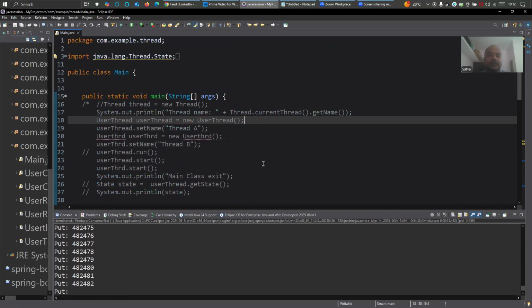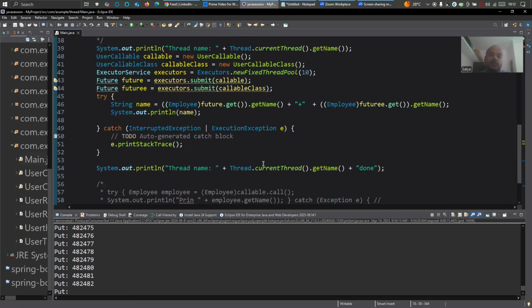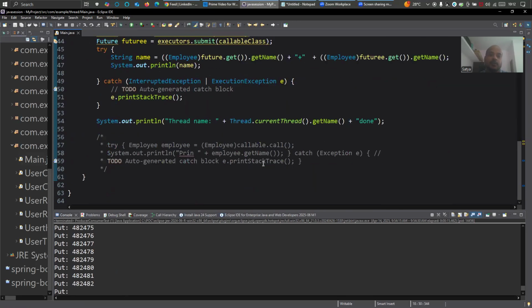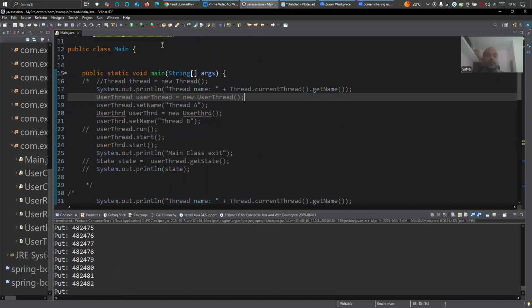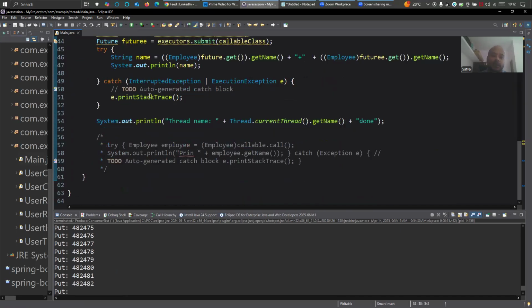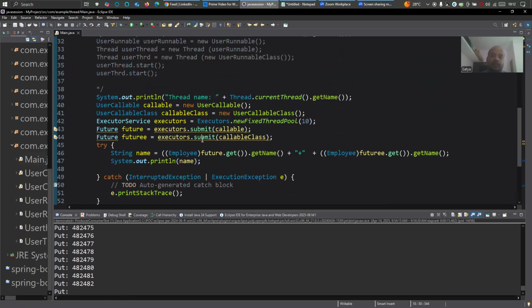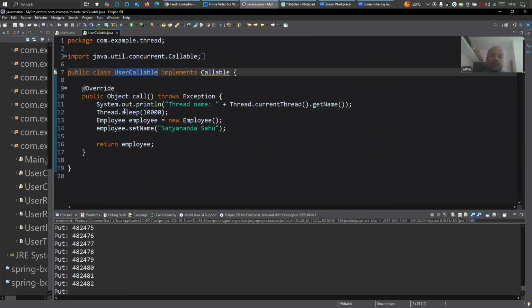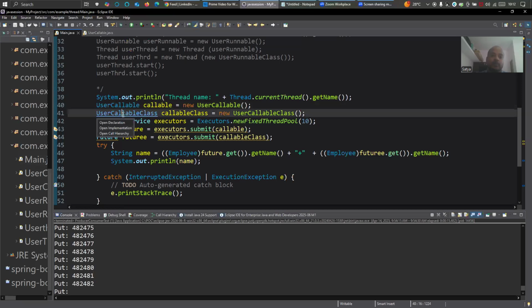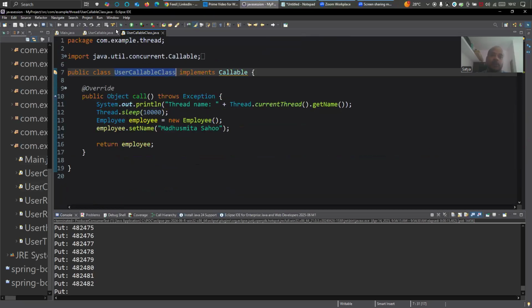Today I will just explain a few concepts of Java. Let's say I'll comment out this callable. You all might have understood by this time how callable works. We have one user callable class, and we have one more. So we have two classes.